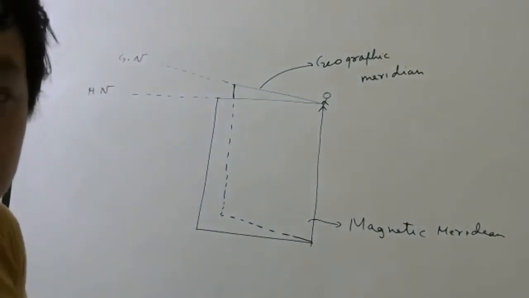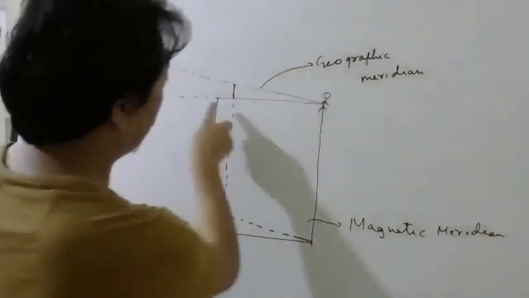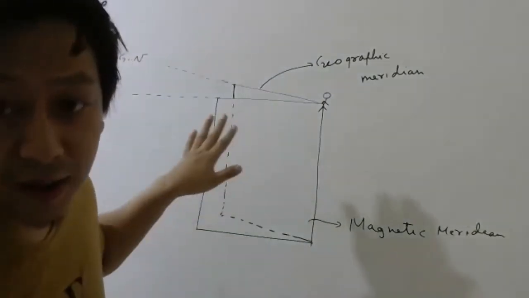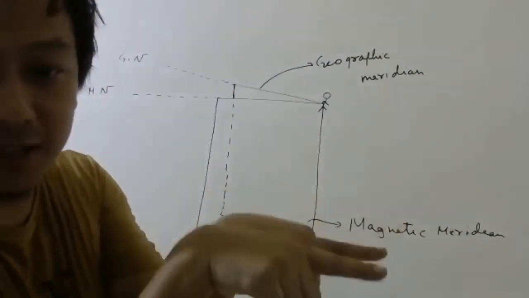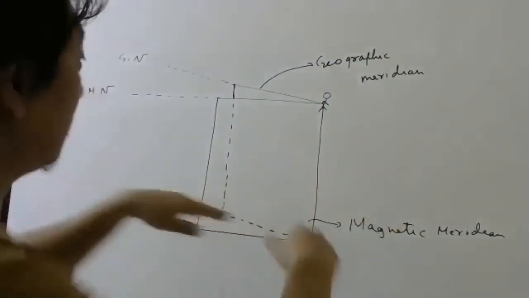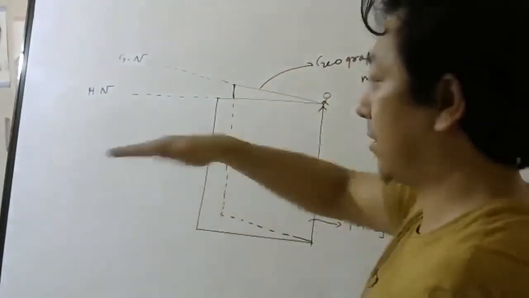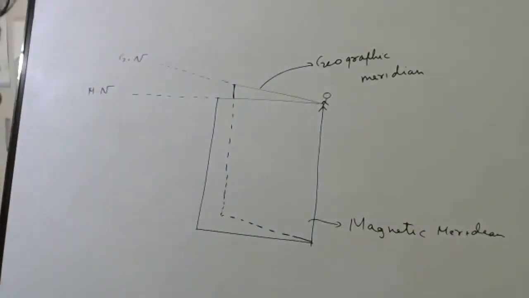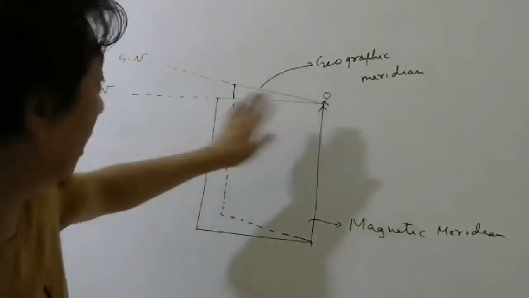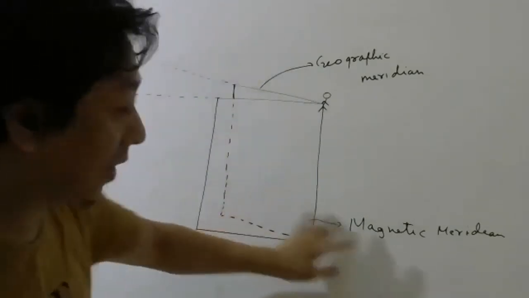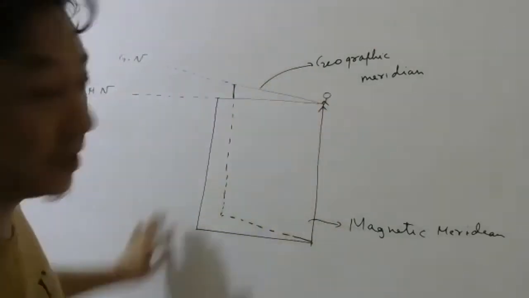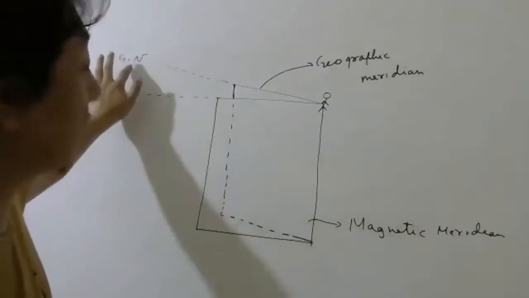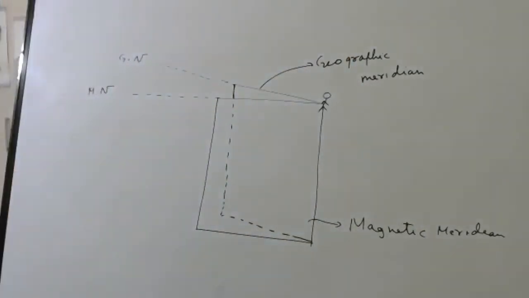Okay, students. Please try to understand these two lines, one line here, one line here, are not as I have shown in the diagram. Actually, they are like this, like this, like this. Are you understanding? They are not like this. This is horizontal. This is horizontal. This is vertical. This is horizontal. So this plane contains my place and the magnetic axis, which is called the magnetic meridian. This plane contains my place and geographic north, so that is called the geographic meridian.